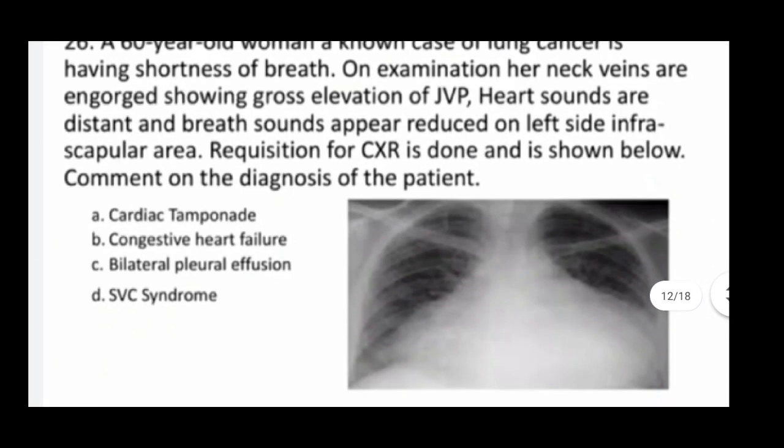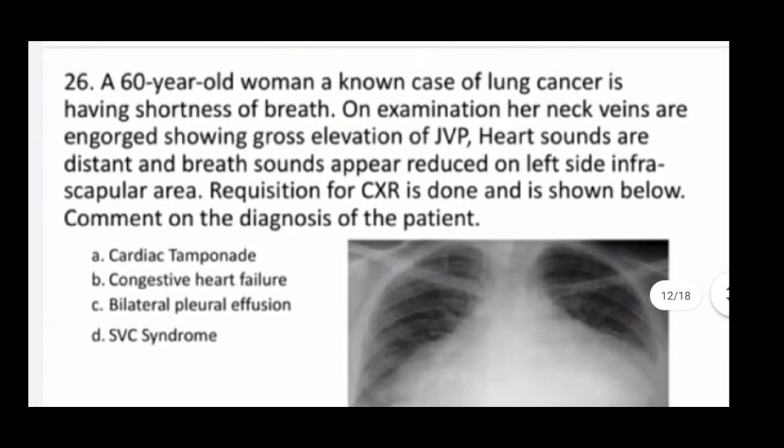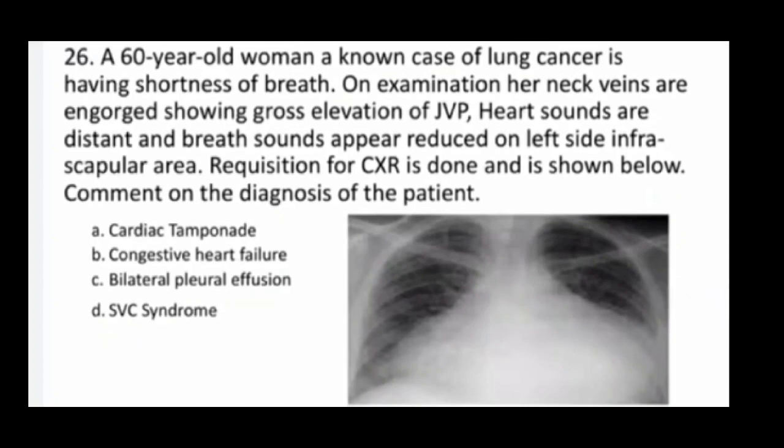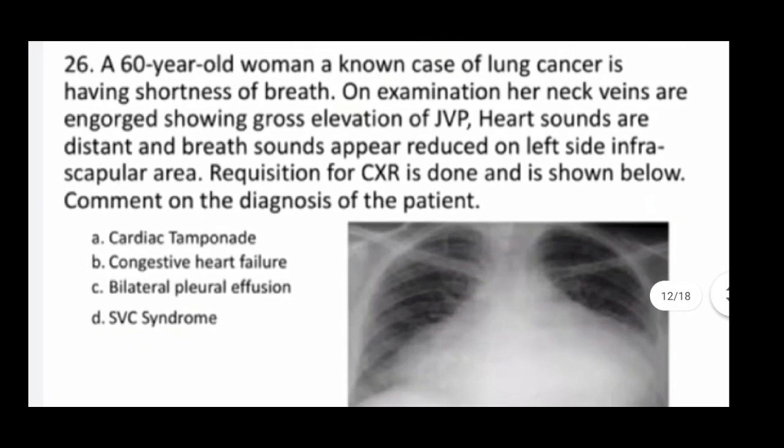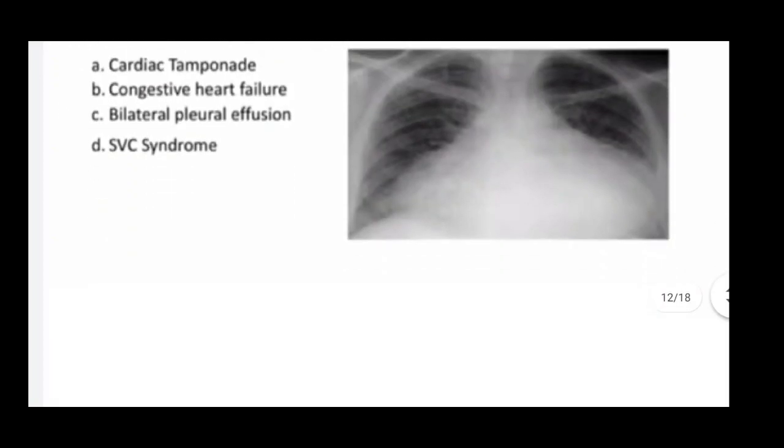Next one. A 60-year-old woman, a known case of lung cancer, is having shortness of breath. On examination, her neck veins are engorged, showing gross elevation of jugular venous pulsation. Heart sounds are distant and breath sounds appear reduced on the left infrascapular area. A chest X-ray is done and is shown below. Comment on the diagnosis of the patient. So here option A, cardiac tamponade, B, congestive heart failure, C, bilateral pleural effusion, and D, SVC syndrome. So here correct answer is A, cardiac tamponade.